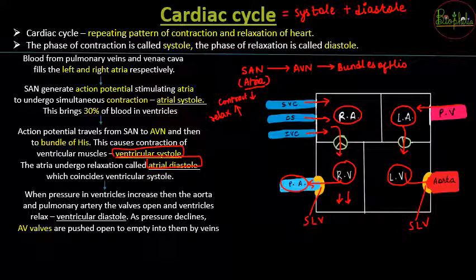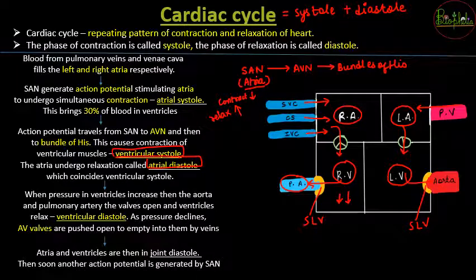The bicuspid and the tricuspid valves are going to get opened. Now before it gets opened, the ventricles' pressure is low. In that case, the ventricles undergo relaxation, that is called ventricular diastole. Now as soon as this happens, the AV valves will open and again the blood coming from the atrium is going to fall into the ventricles. Now when that happens, both atria and ventricles will undergo relaxation, and that condition is called joint diastole.